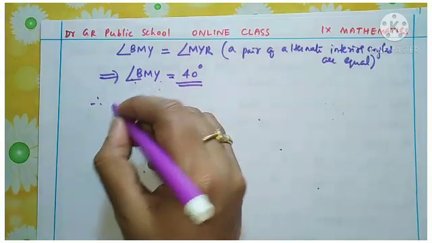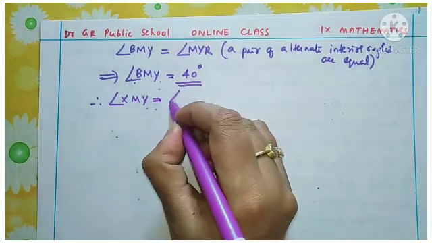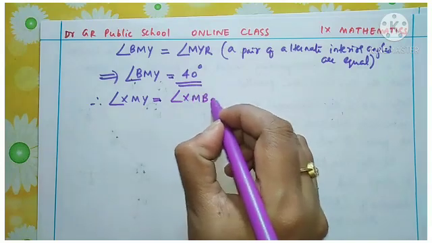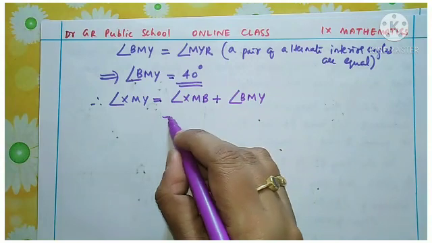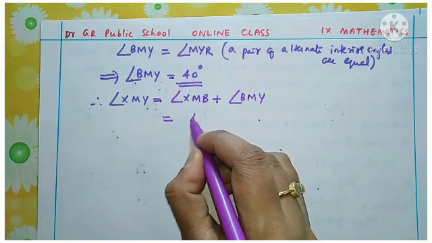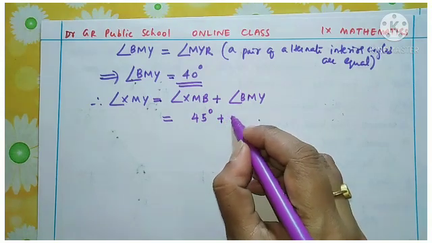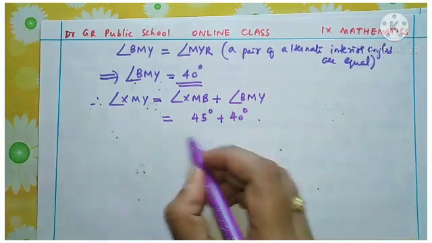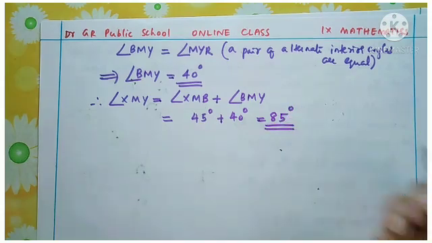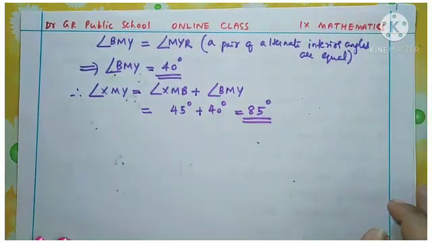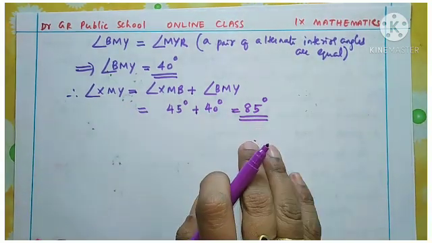Therefore, our required angle XMY equals XMB plus BMY. XMB we got already, 45 degrees, plus BMY is 40 degrees. So the answer is 85 degrees. Thus we got the angle XMY equal to 85 degrees.